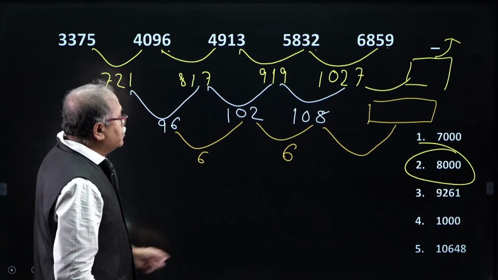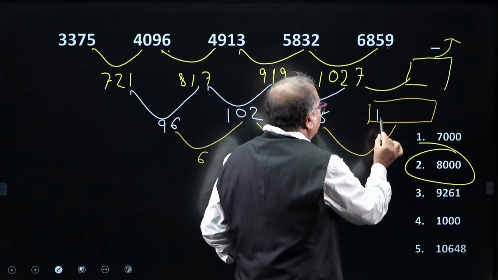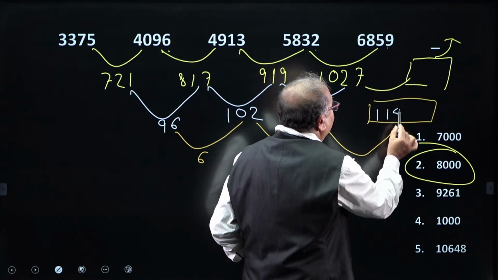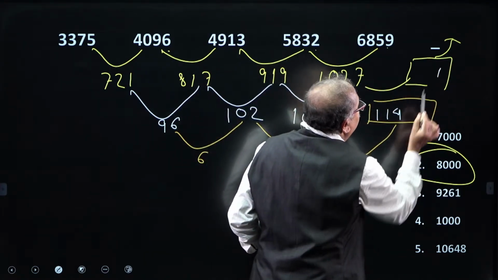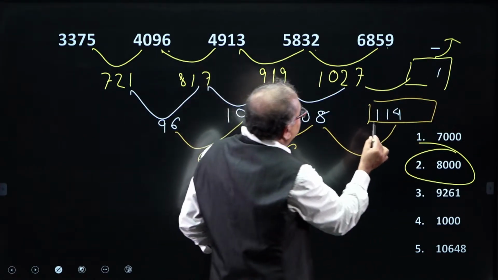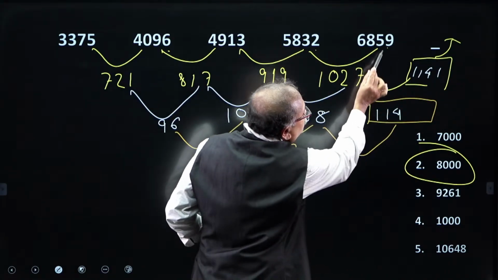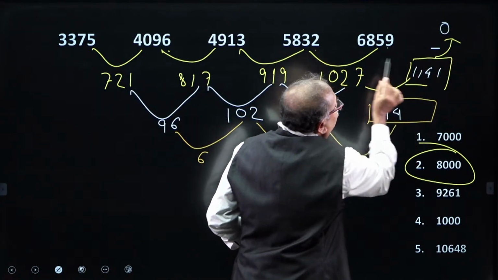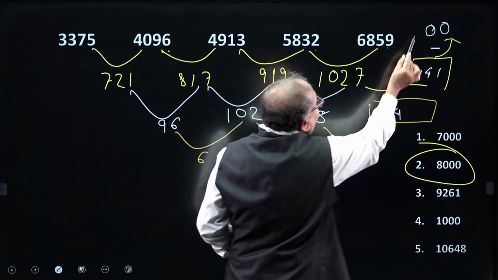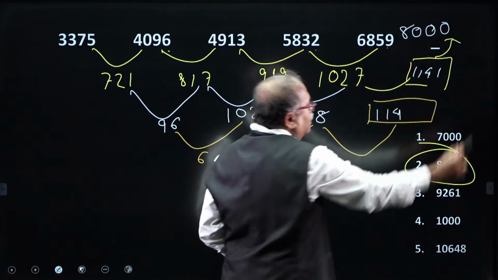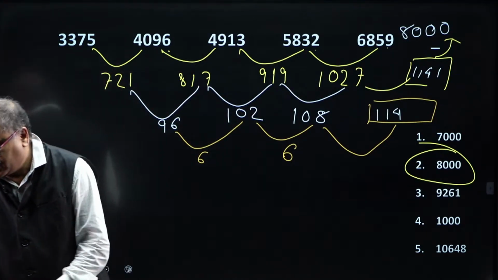I am so happy to notice that if I add 6 to this, I will be getting 114. If I add 114 to this number, 4 7 11, carry 1, and this is 3 plus 1 is 4 and 1 and 1. If I add this number to this, 9 plus 1 is 10, carry 1, and that is 9 1 10, carry 1, and 9 plus 10, carry 1, 7 and 1 8, 8,000. Beautifully answered the question, beautifully answered the question.